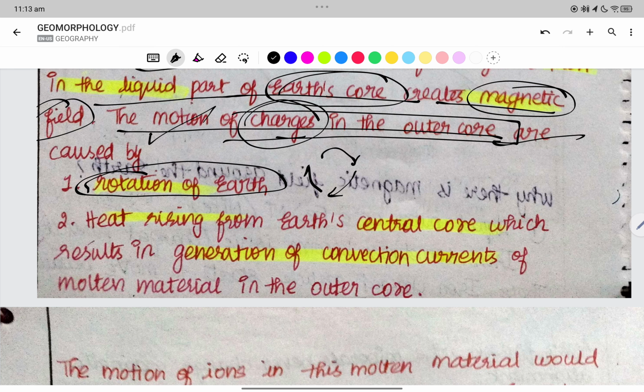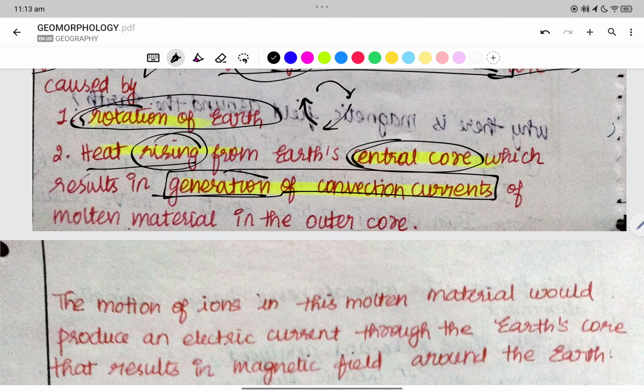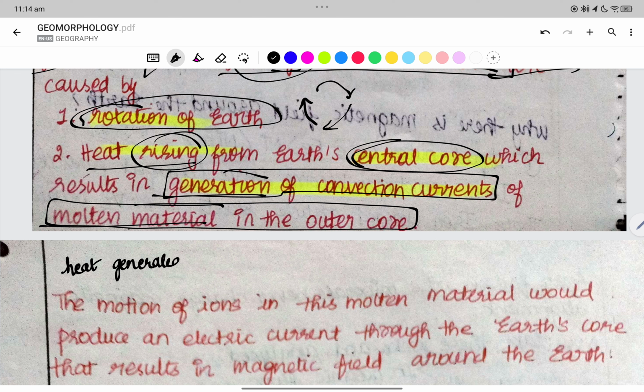Because Earth is rotating, the heat is rising from the Earth's core, which results in the generation of convection currents of the molten material in the outer core. We say that the heat is generated from the Earth's inner central core. So we'll be having the heat, which is generated in the Earth's central core.